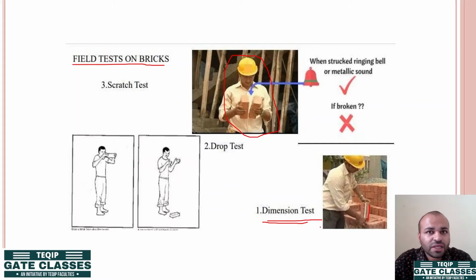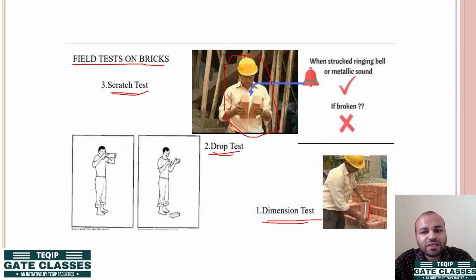Next there is a drop test. In this drop test, you drop the brick from a certain height, and if it breaks, then you see that the quality is not really good. Next is a scratch test and a sounding test. In the scratch test, you scratch the brick using a sharp object. Based upon the results, you again classify the brick into a particular type.